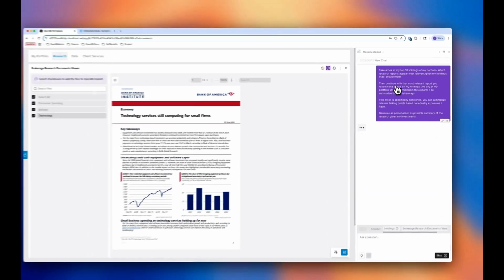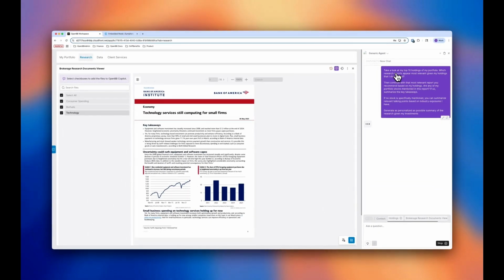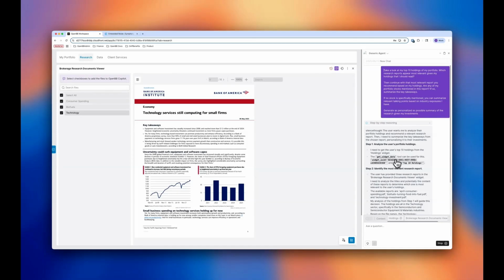I want to ask this agent to take a look at my top 10 holdings and tell me which of these reports seem most relevant for someone who invests in these stocks. So let's find the one that I should be reading. Then give me a personalized summary of that selected PDF. If any of my stocks are actually mentioned, I want to know about it. Otherwise, use some industry exposures to come up with a personalized summary.